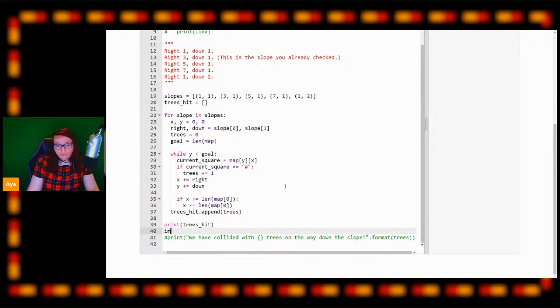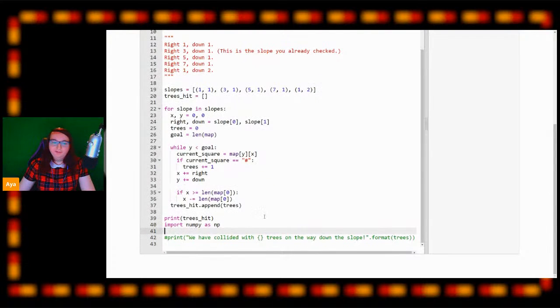And the way we're going to do this is by importing NumPy as NP. NumPy is a fantastic Python module you might have used in previous sessions that lets you do really quick maths and data science on arrays very, very quickly and easily. So we're going to import NumPy as NP like so.